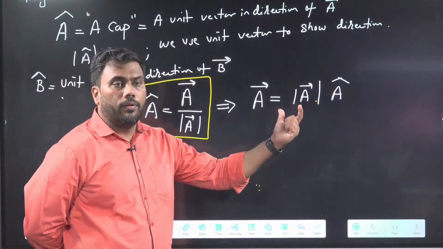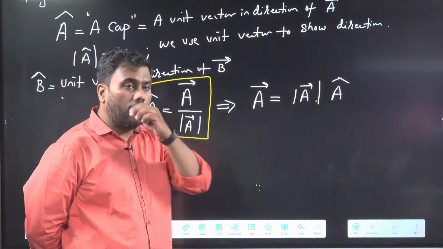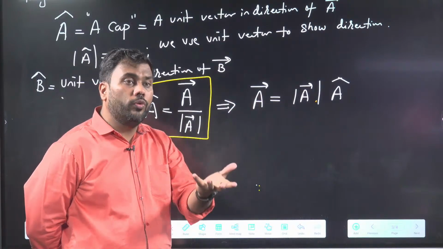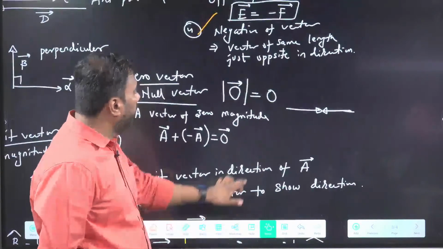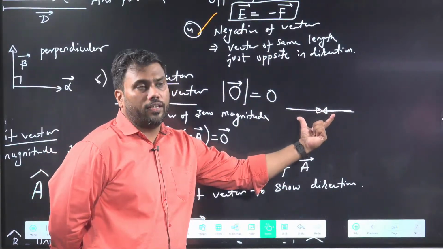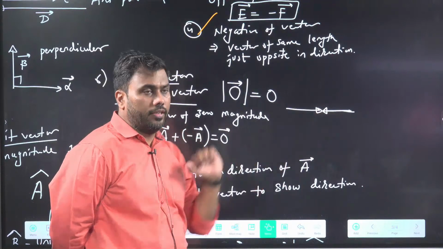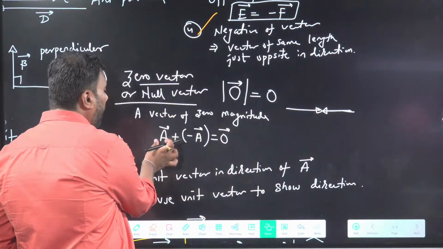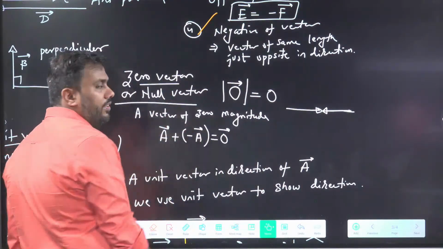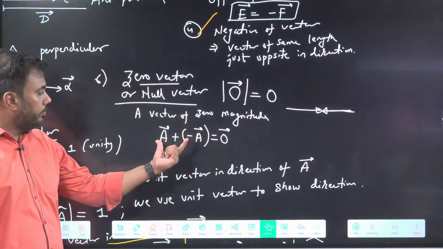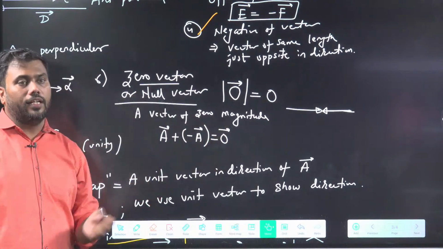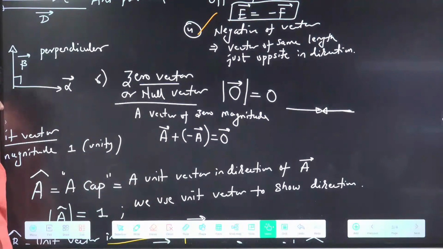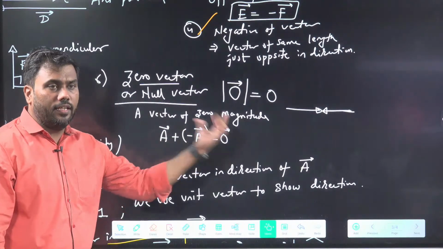A question is coming to me, how to get a null vector? I told you, to get null vector you just need to add two negative vectors. If you add a vector with its negative, you get null vector. Is this point clear?